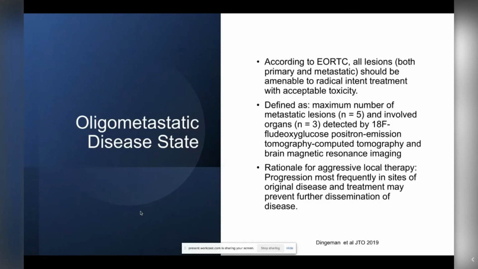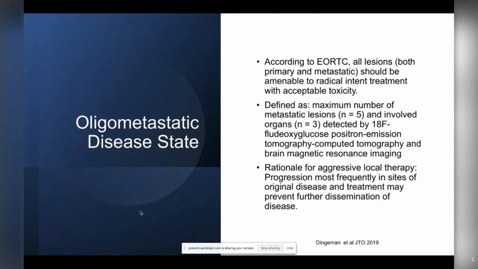Most recently, though, the European organization created a statement to try to unify this definition of Oligo-Metastatic disease and defined it as a maximum number of metastatic lesions of 5, involving 3 organs, and identifying this using PET scan and brain MRI, since this can also occur in the brain. Another important definition of Oligo-Metastatic disease is that all lesions, both the primary site as well as the sites of spread or the metastatic lesions, should be amenable to radical intent treatment with acceptable toxicity.